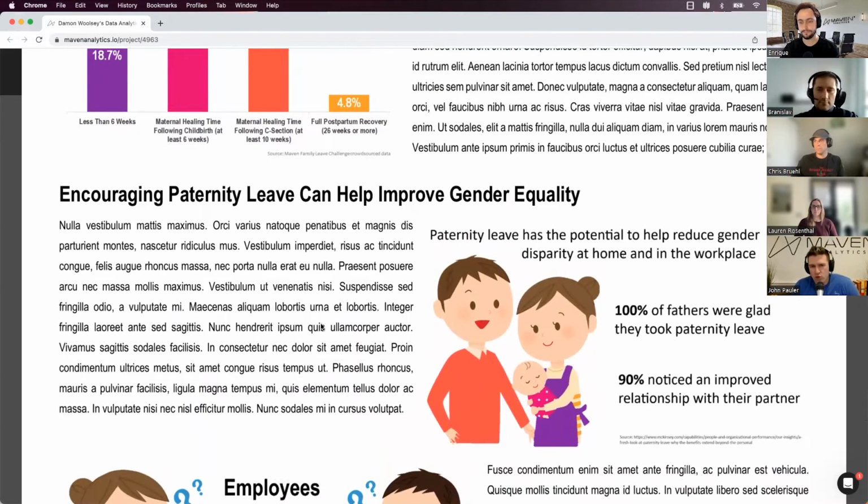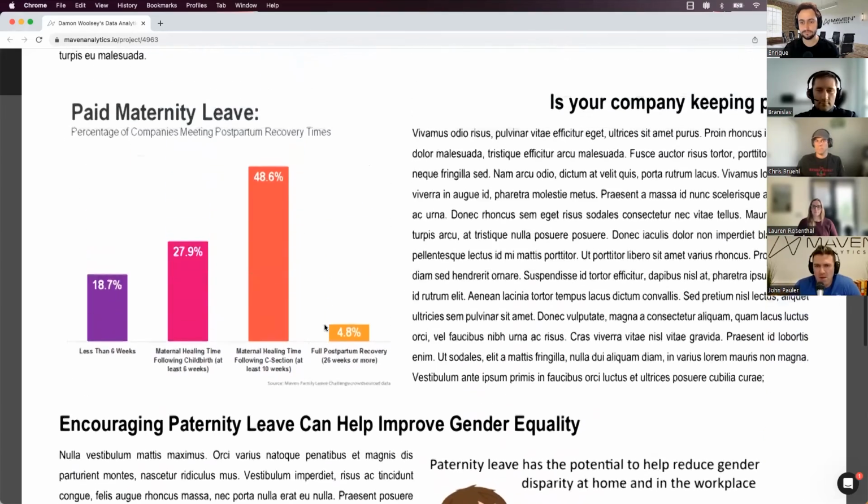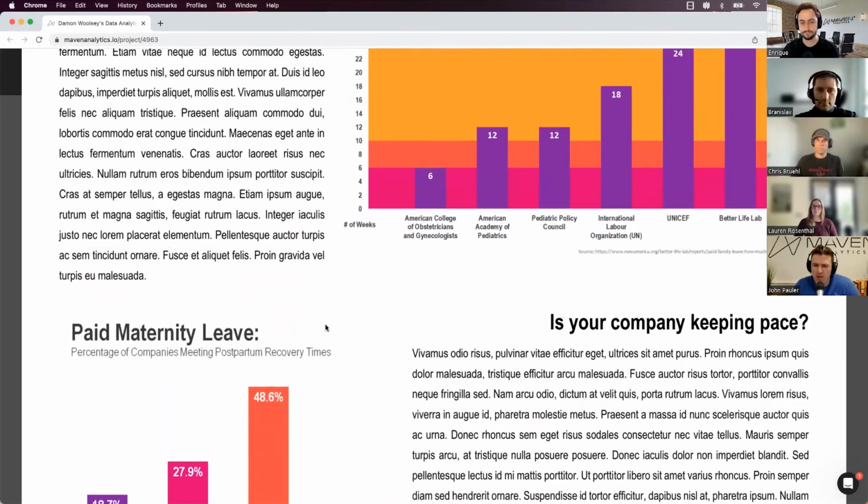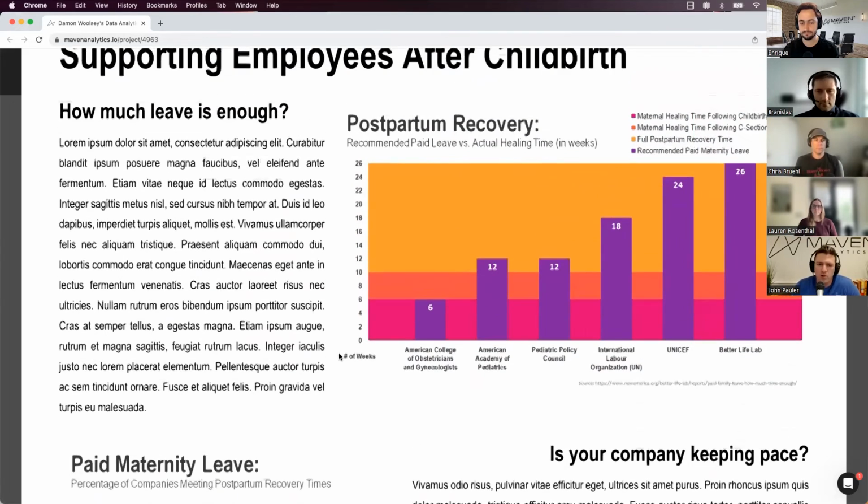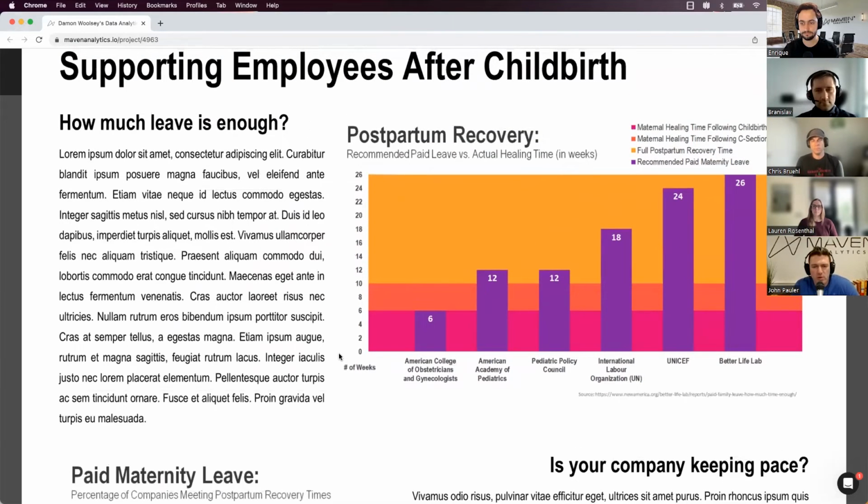If I had to do a general critique, I think it was maybe a little shallower on the analysis than some of the other ones that we've seen. I think there was a lot of other stuff in there that wasn't really explored, like industry comparisons, paternity versus maternity comparisons, that type of stuff. So I think you could have gone a little bit deeper, Damon, but in general, absolutely loved the data cleaning and data validation process and how you walked us through that. That was great. And overall, I think this was still a really good entry. So great job on this.